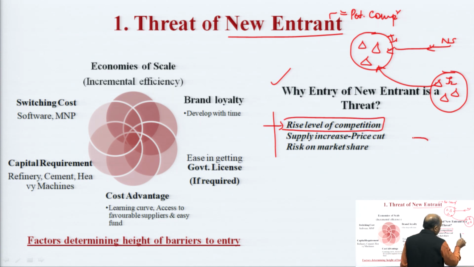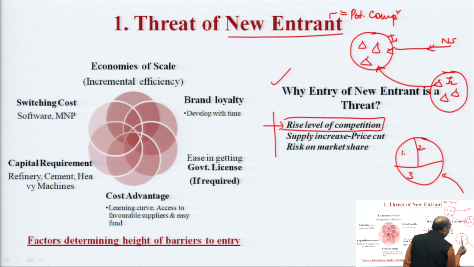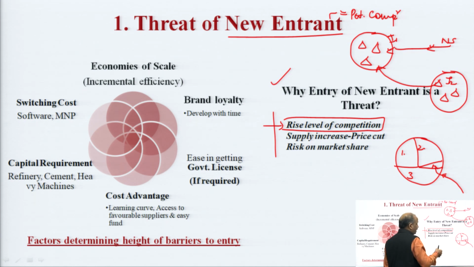Because if earlier the market share is divided into these three parts, 1, 2 and 3, and if a new entrant is joining, maybe his pie is very small, but this new entrant is going to slash some of the market share from this entire market, and as a result, because of the risk on the market share, the existing players consider this new entrant as a threat.